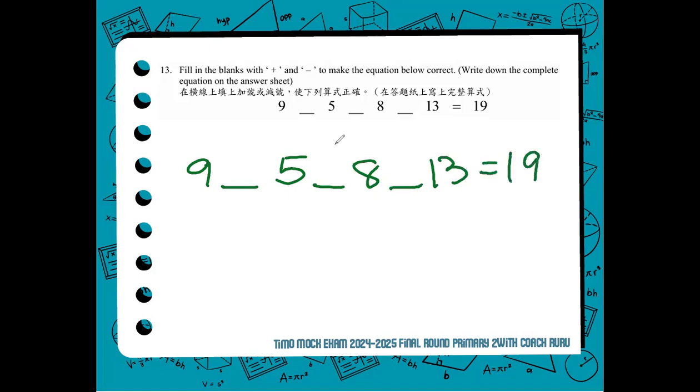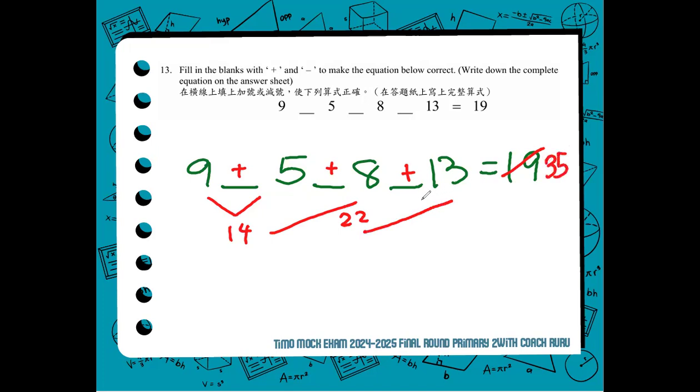The technique here is we assume that all the values are to be added first. If we add all the values, what would be the result? 9 plus 5, 14. 14 plus 8, 22. Plus 13, 35.